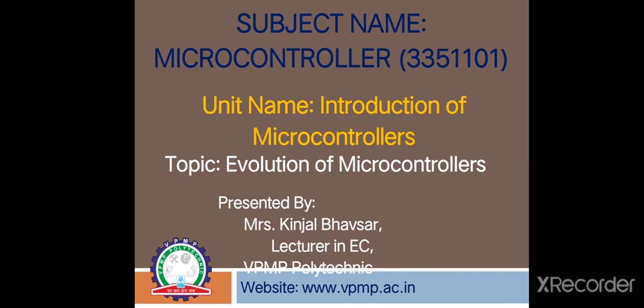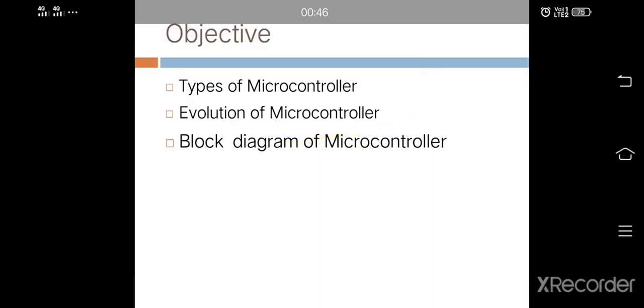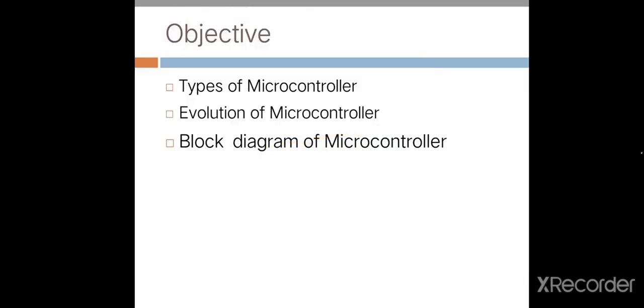Subject name: microcontroller. Unit name: introduction of microcontrollers. Topic name is evolution of microcontroller. Evolution means the history of microcontroller. These are the objectives. First, types of microcontroller, then evolution of microcontroller, then block diagram of microcontroller.